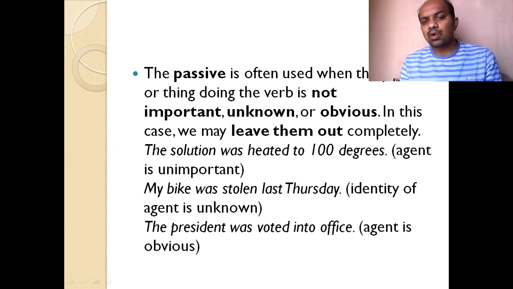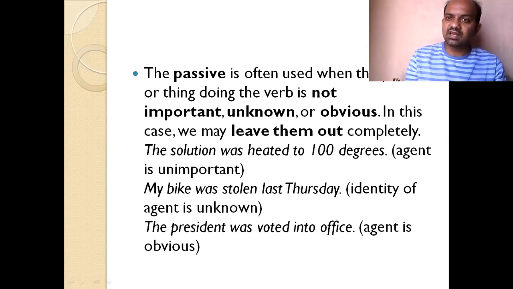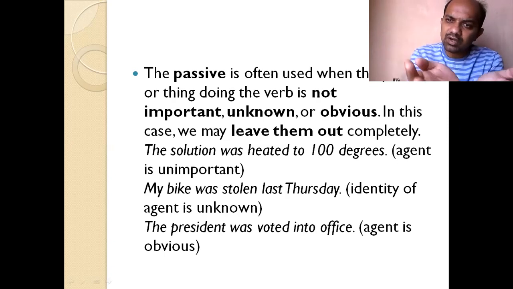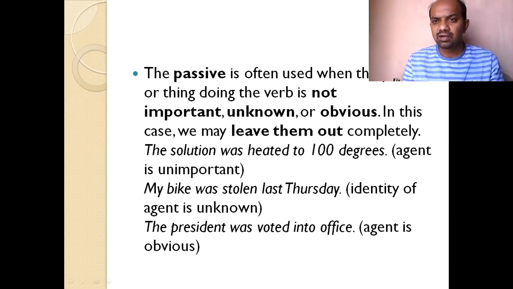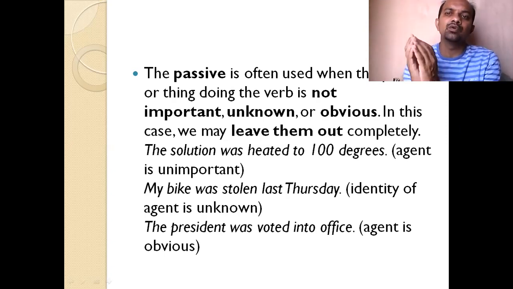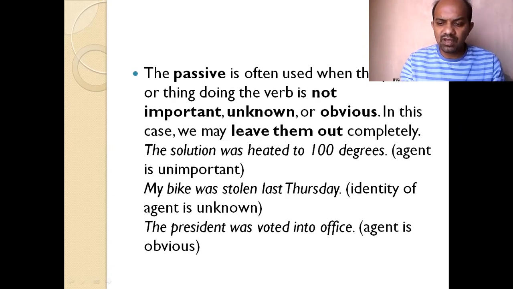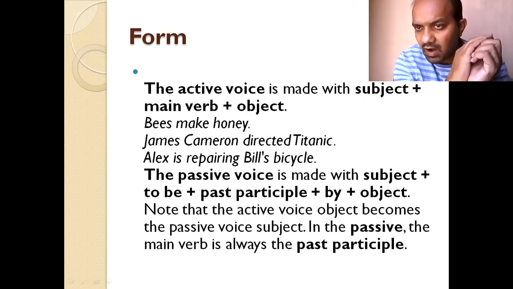The president was voted into office. The agent is obvious here. It is a known thing. The people voted the president, or the ministers voted the president. Who voted the president is obvious, a known thing. So we use passive voice in these ways. Let us see what is the form of passive voice.